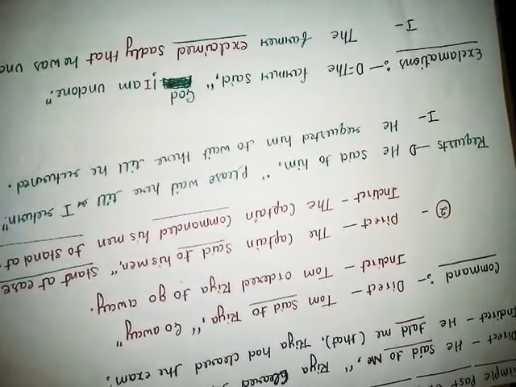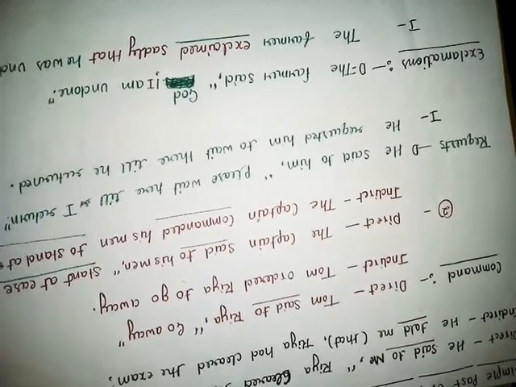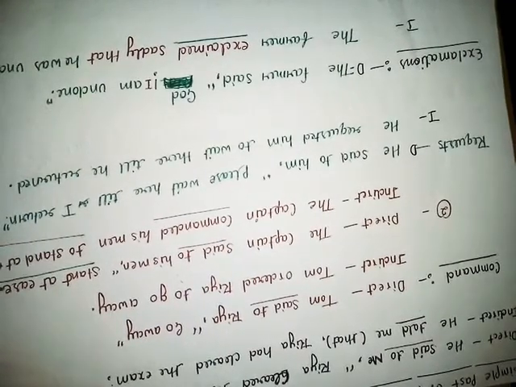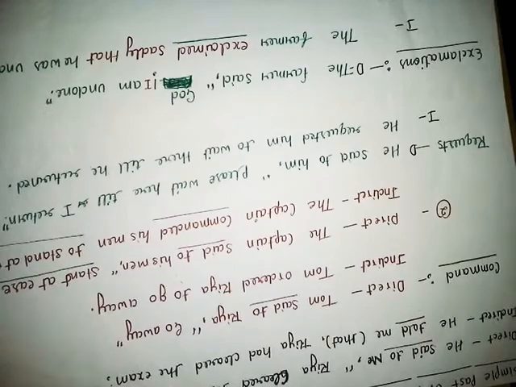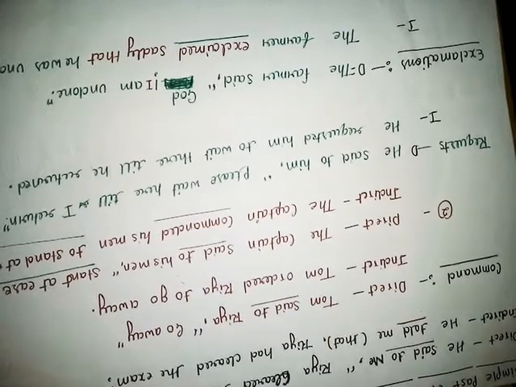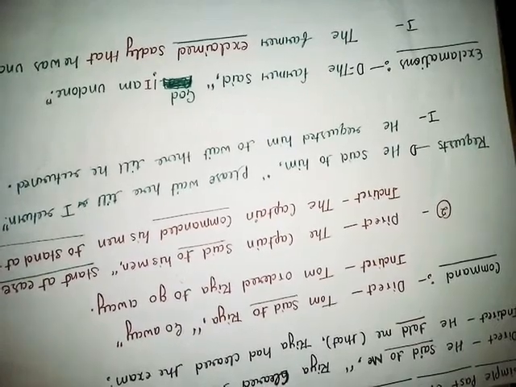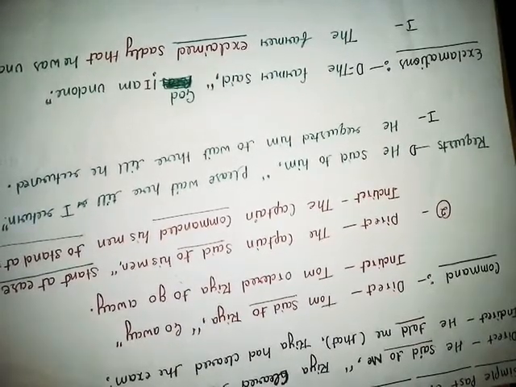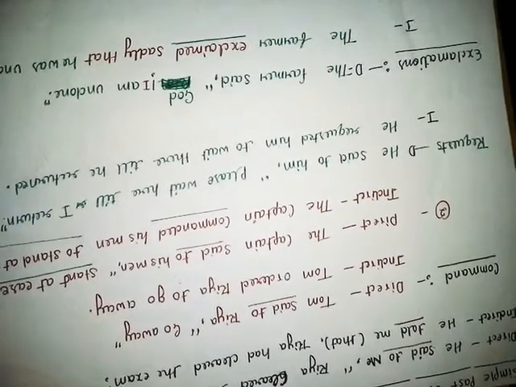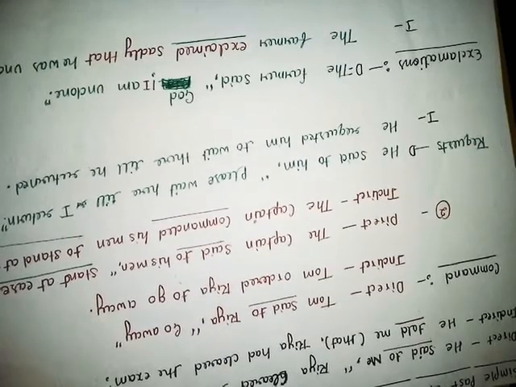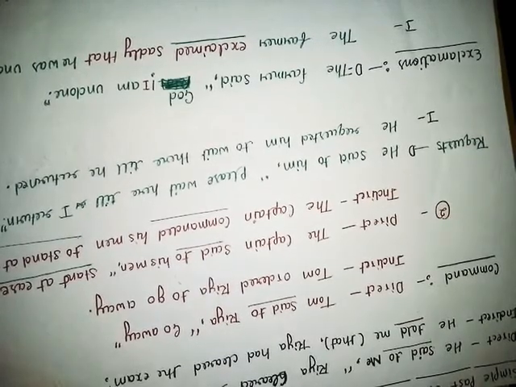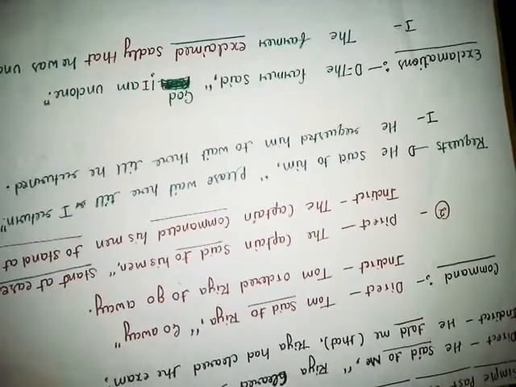The captain said to his man, comma, inverted comma, start, stand at ease. In this sentence, obviously friend, a captain gives an order to his men. The captain doesn't request and doesn't say. He commands and he gives an order to his men.